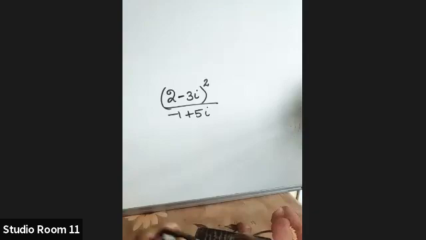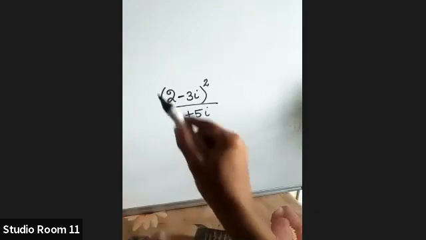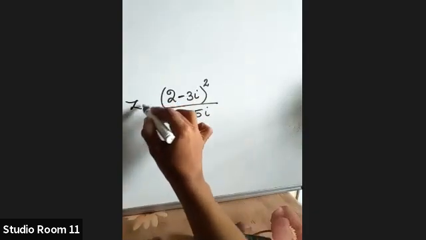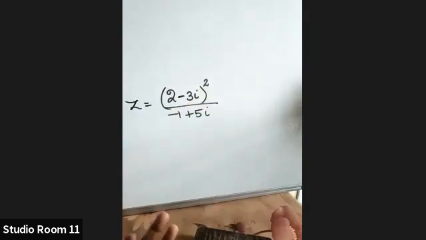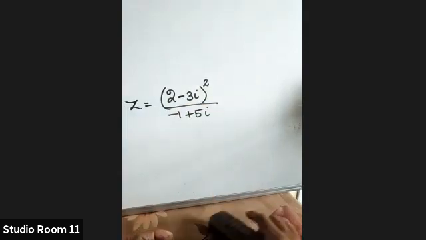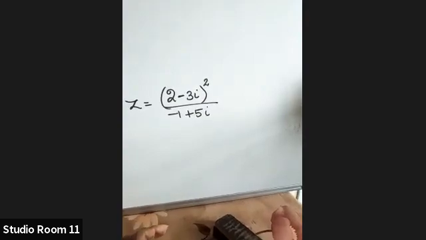Find the modulus. So first thing what you will do here, find the modulus of this number. Either you can simplify this. Okay, tell me children, how do you do this one?